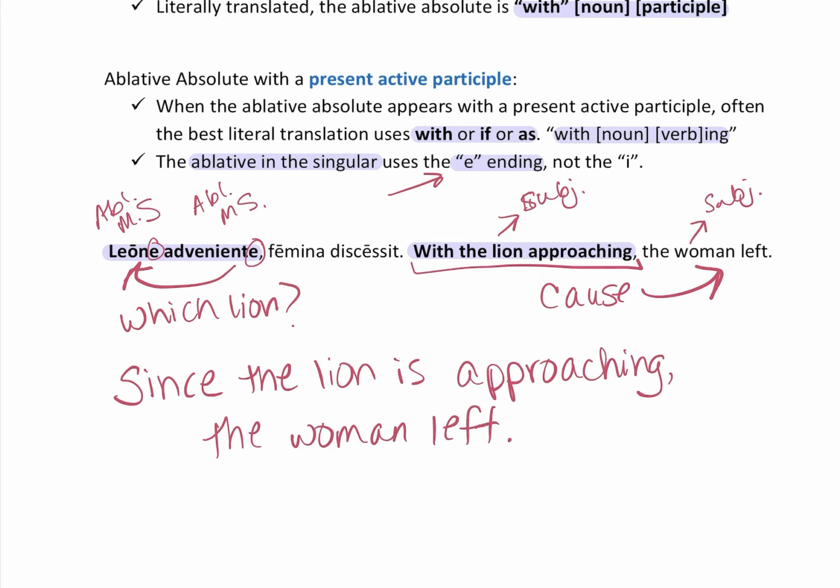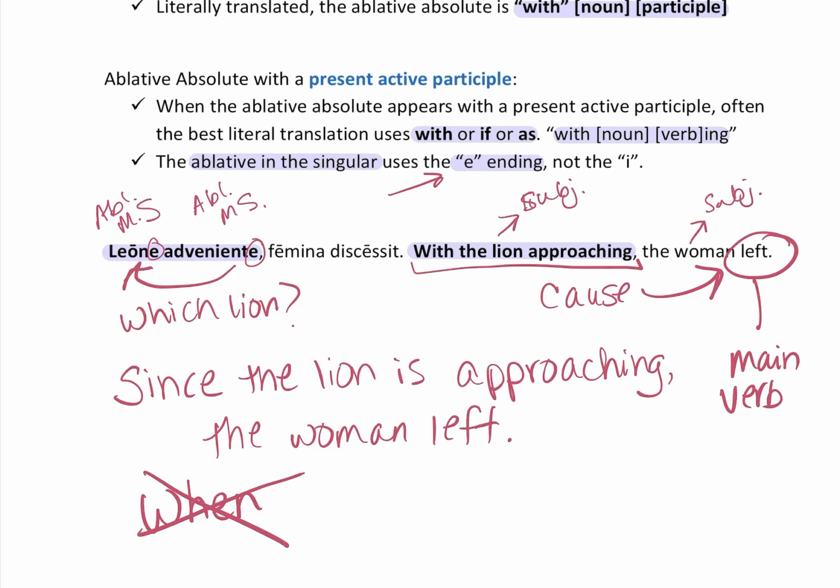The translation must clearly show that the action of the participle is still going on at the same time as the action of the main verb, no matter what tense the main verb is in. And this is the main verb. Okay, left is the main verb. So the lion is approaching and the woman is leaving concurrently, which means at the same time. You could not translate the sentence as when she was departing. You can't use when.